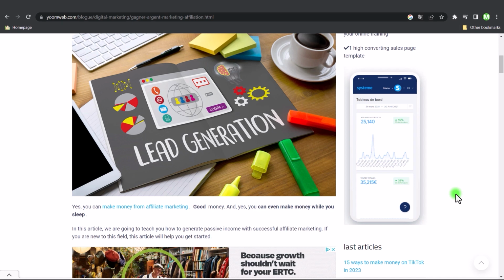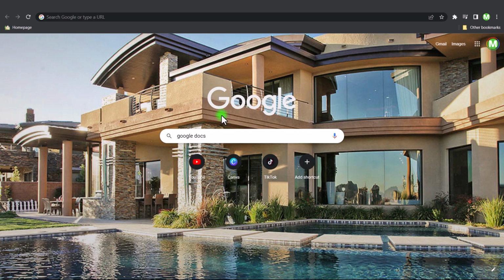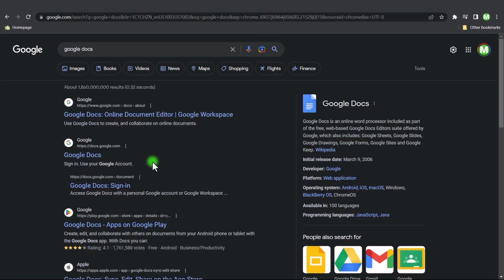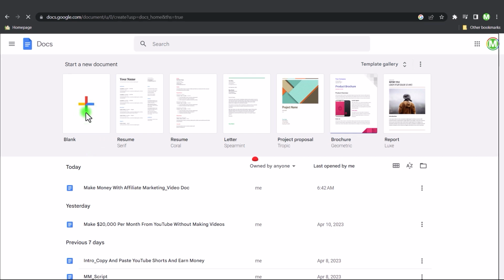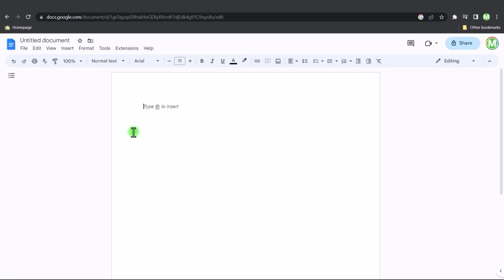You can get a lot of conversions and make a lot of money with affiliate marketing, especially with the traffic source that I'm going to be showing you, so just stick with me. So now what we want to do is just go back to Google and enter Google Docs and enter. And that's going to pull up Google Docs, so just open that up. And then you want to select a new page. And now that we got a new page open, this is actually where we're going to paste that entire article.